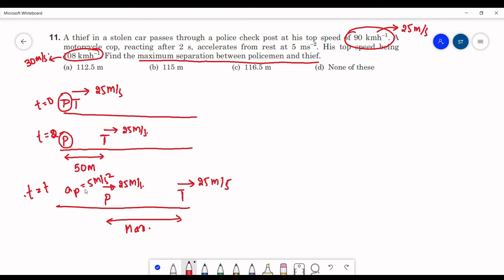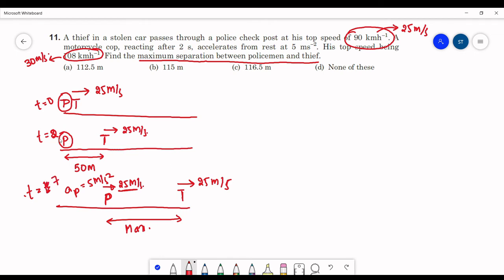Now consider this police person. He is starting from rest and accelerating at 5 meters per second square. The final velocity is 25 meters per second. Apply v is equal to u plus at. We can get the time will be 5 seconds. Means after the starting at t is equal to 2 seconds, he will take 5 seconds to reach this position. So this t will be 2 plus 5, which will be 7 seconds.